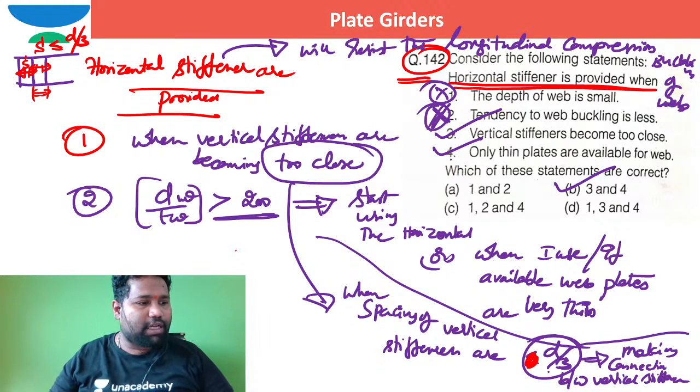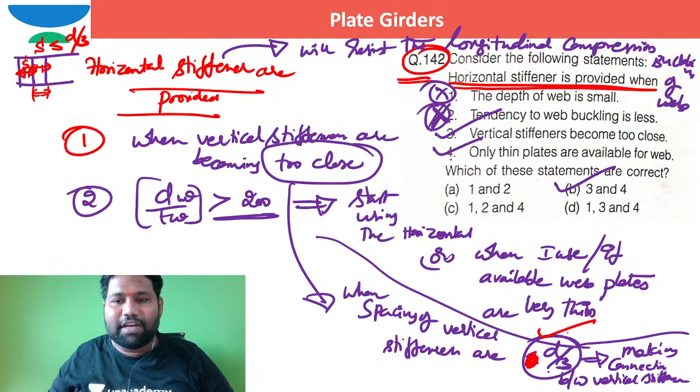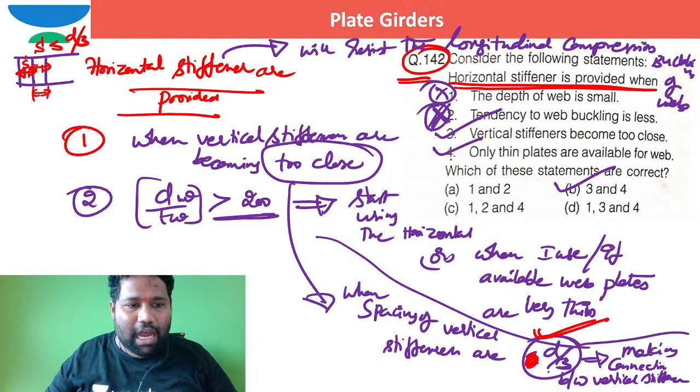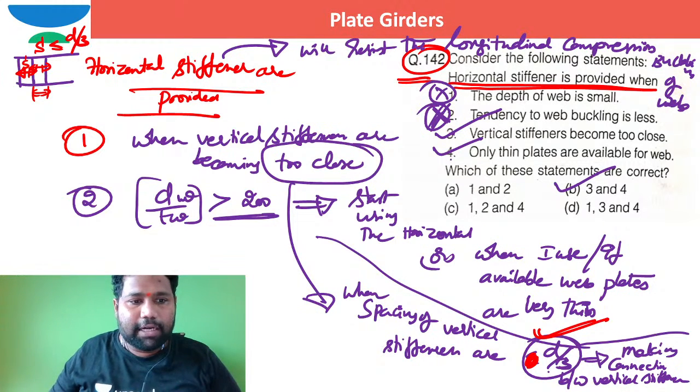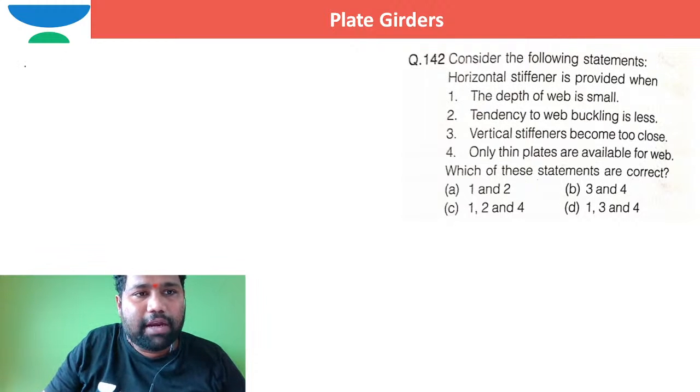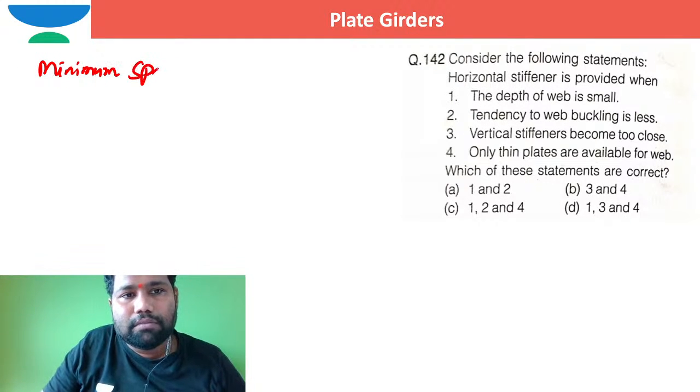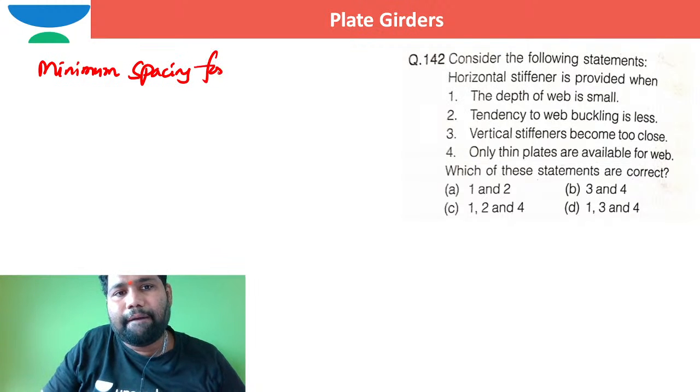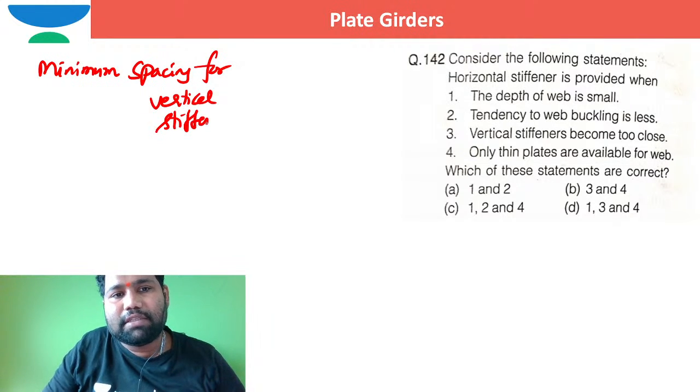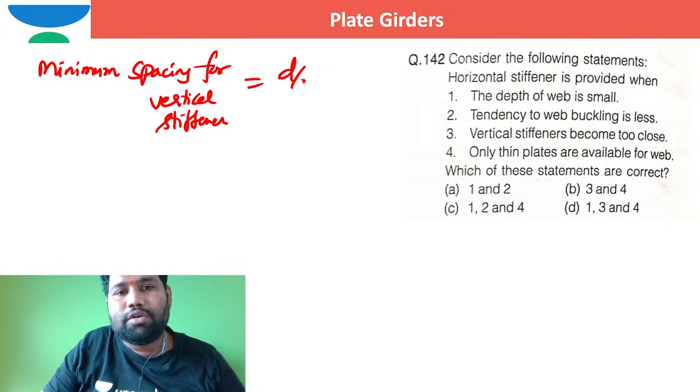Some people had a question like, sir, you say some minimum spacing for vertical stiffeners is d by 3. So I just want to convey here itself. Can I erase the screen? One second, let me write here. Minimum spacing for vertical stiffeners is equal to d by 3.